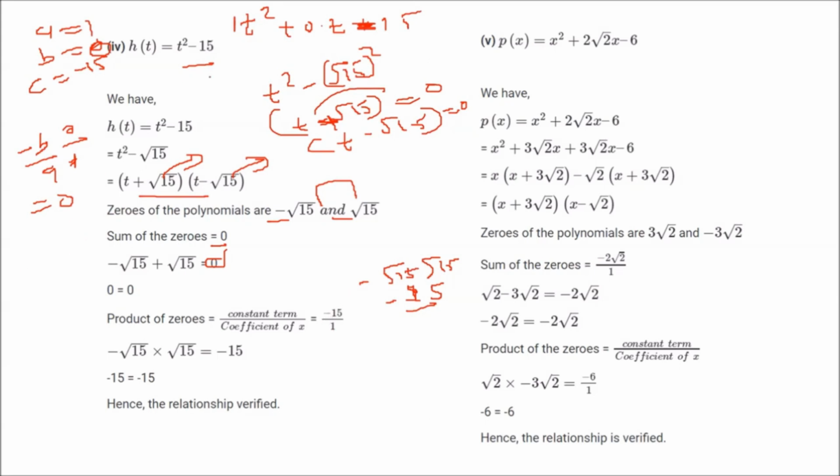So multiplication, that is c by a. What is c here? C is minus 15, a is 1. So minus 15 by 1 is minus 15. So these are also verified.